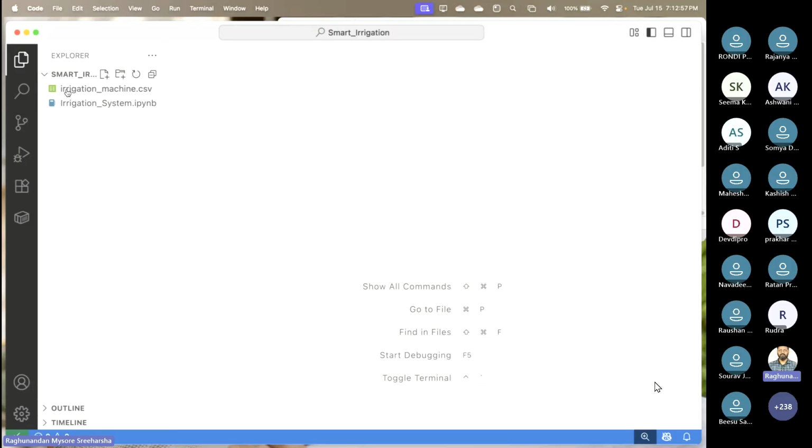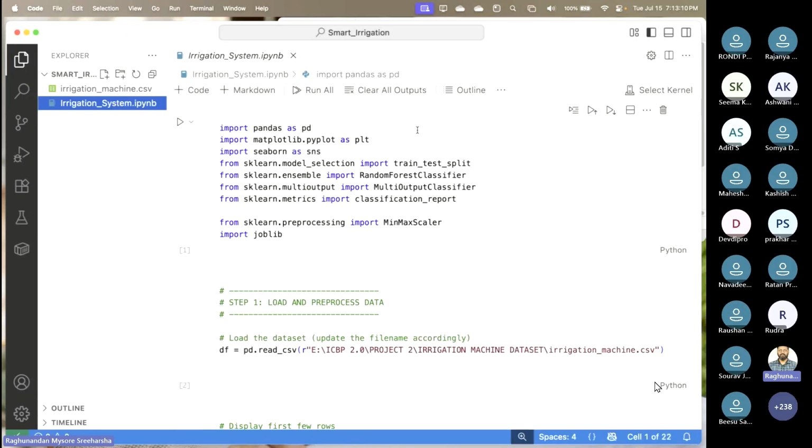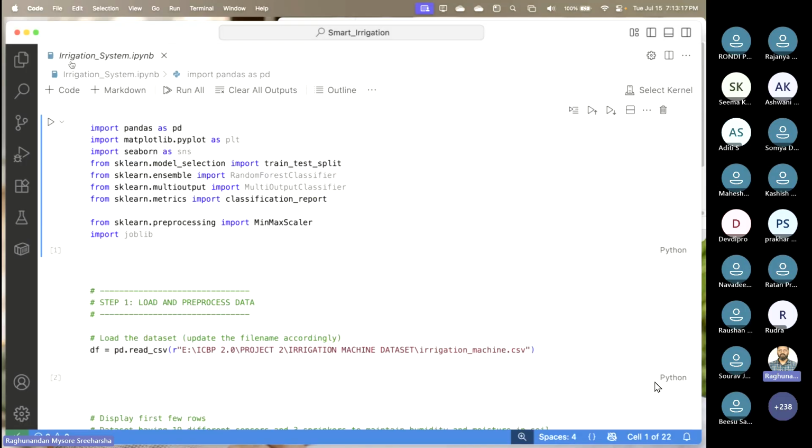I have already uploaded the dataset on your LMS. Of course, please don't panic. I will also give you the dataset in the WhatsApp group as well as in the Telegram. So we have the IPYNB file. I'm going to click on the IPYNB file, and it will come towards my right side. Now I don't want this, so again I'm going to click on the Explorer, and it's going to disappear.